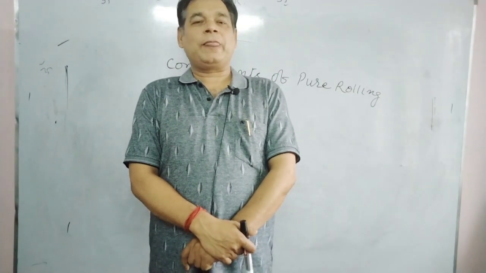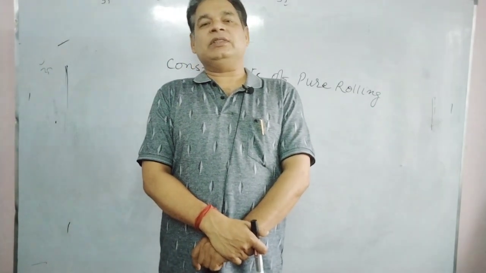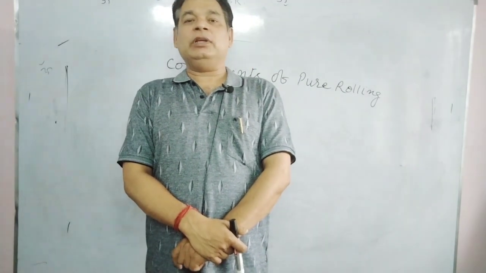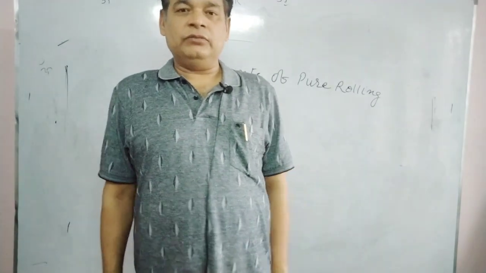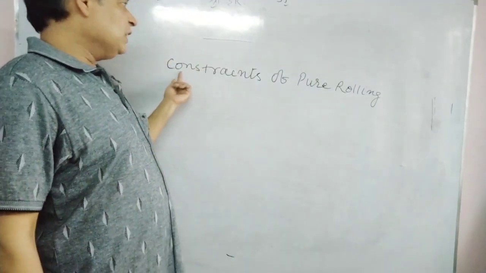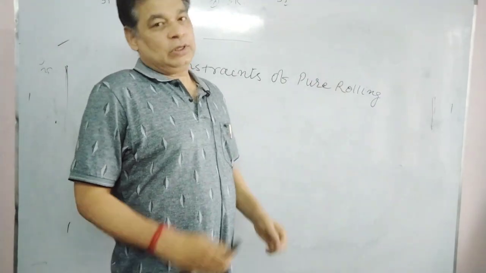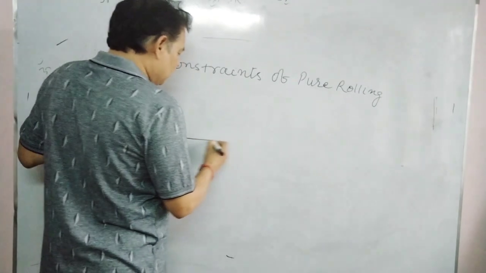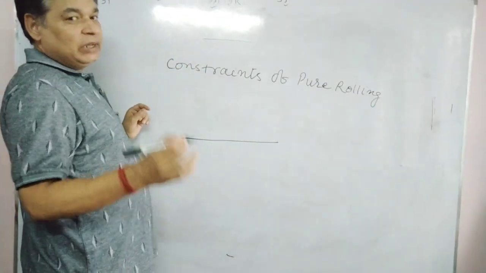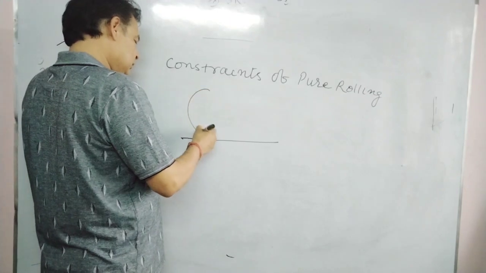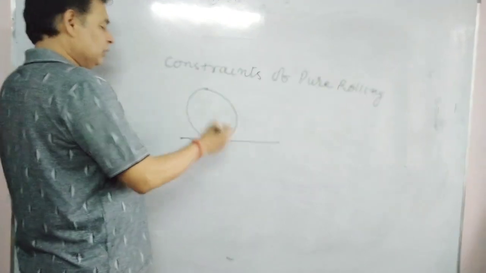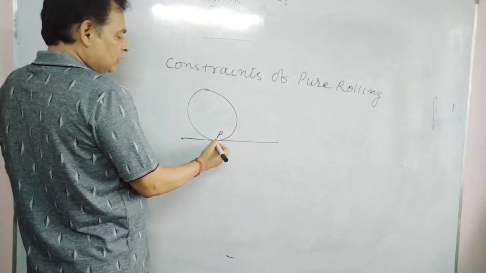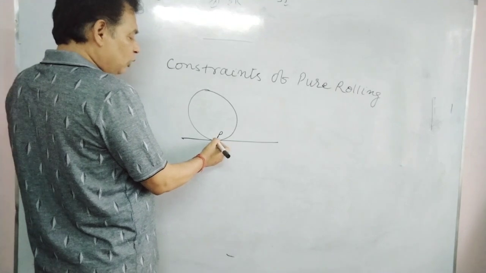Friends, in the previous lecture we studied the definition of pure rolling and some formulae regarding it. But in this video lecture, we will study the constraints of pure rolling. Suppose a rolling type body, for example, a disc, is put on the ground. This is the point of contact P, and the point of the ground in contact with P is Q.